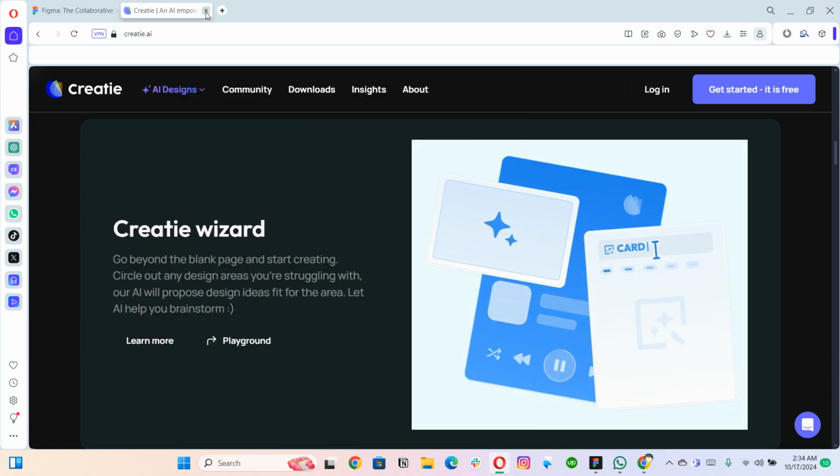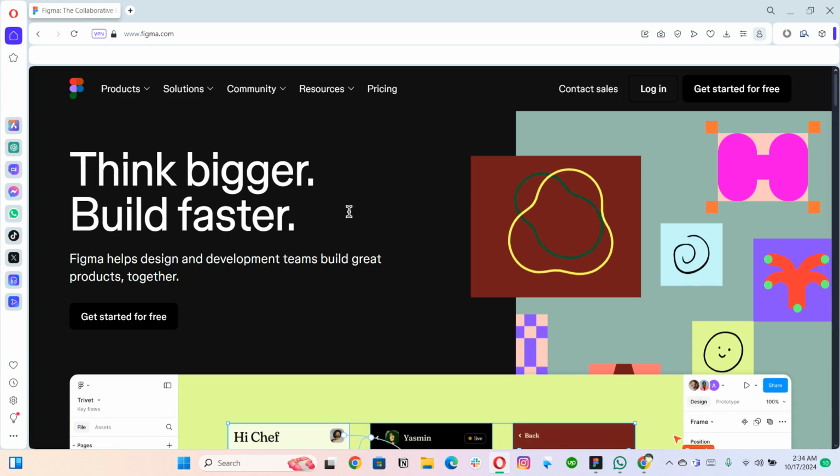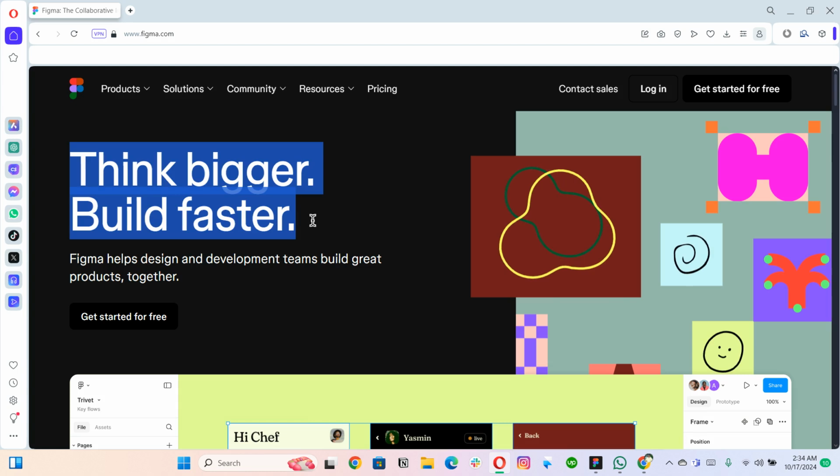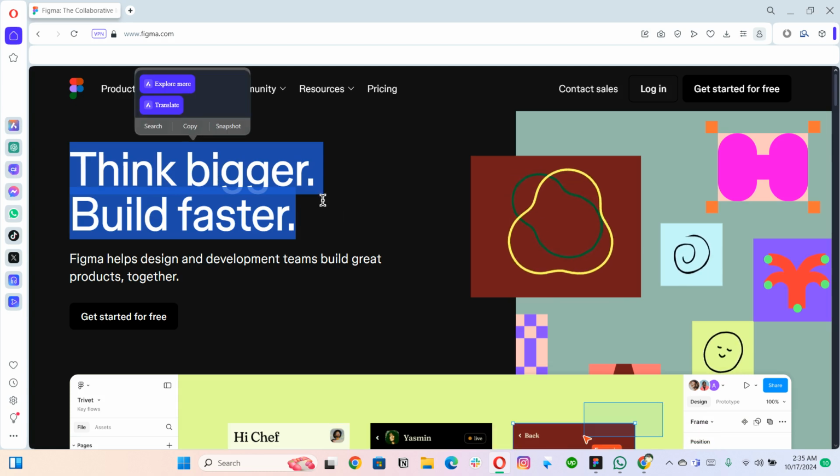I have used each of them, but majorly your go-to tool is Figma.com, right? So just simply go to the Google bar and type figma.com. You will land on their website, and clearly you can see the bigger spectrum here. It is all about think bigger and build faster. So Figma is very clear with the message that they are giving you a space to think, brainstorm, ideate, and everything. Right? What are these terms and how can we use Figma for them?